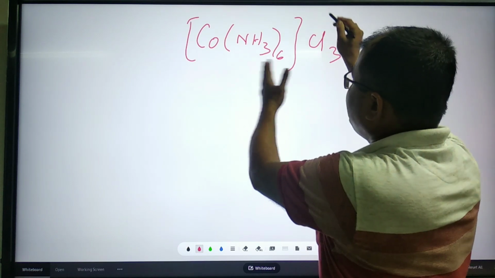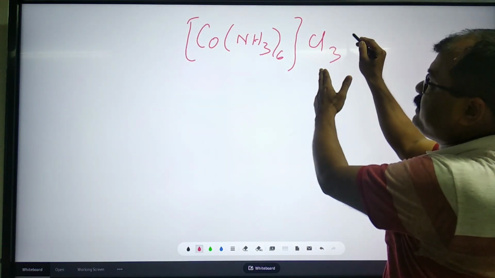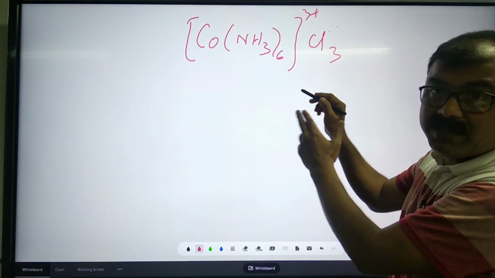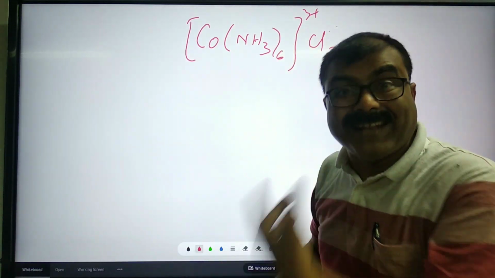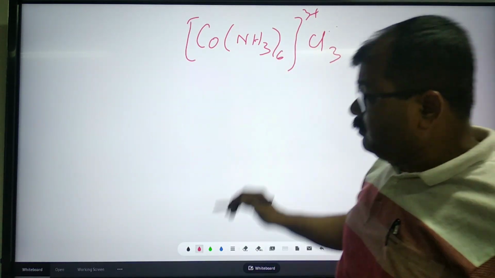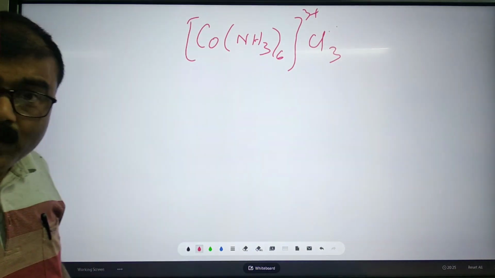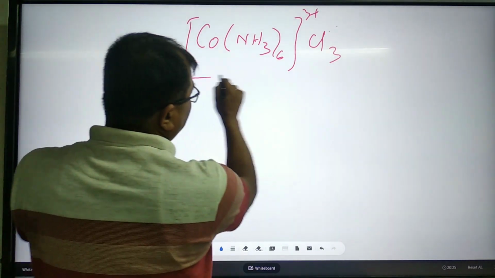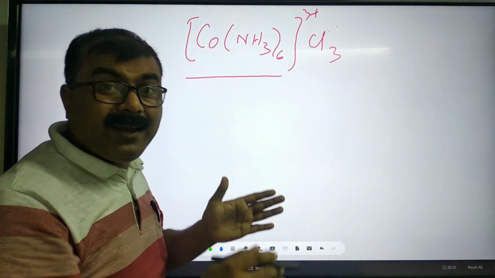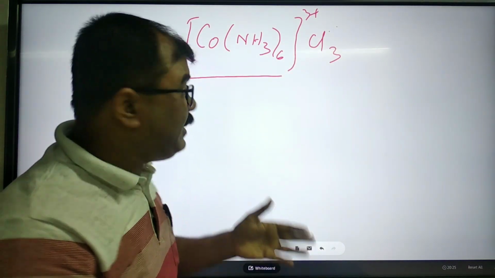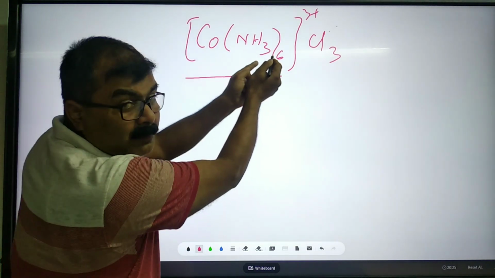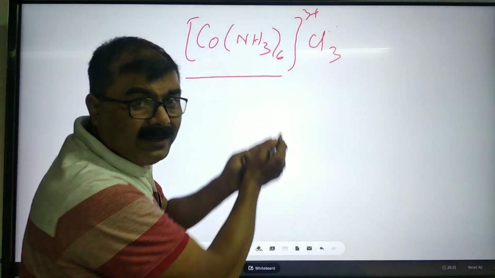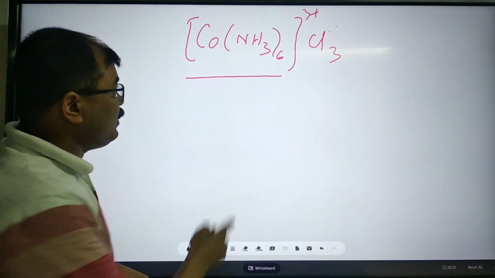Say anion is Cl3, 3 Cl minus, so obviously it will be 3 plus. So it is a complex entity and it is a cationic entity. So according to the rule, we should write the name of cation first. But here this cation is a complex entity. So first we have to start with the name of the ligand. Just now I have given the sequence.